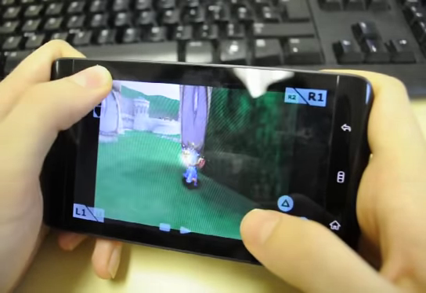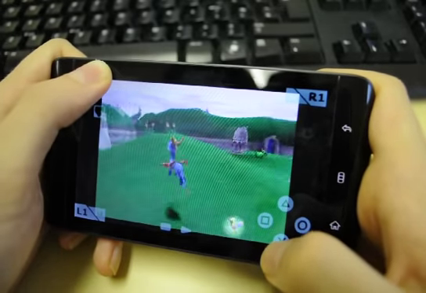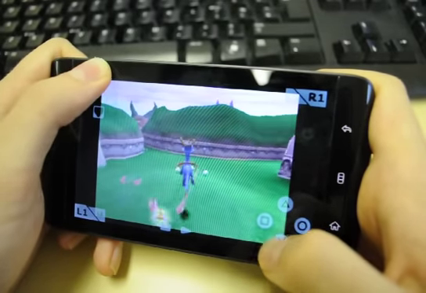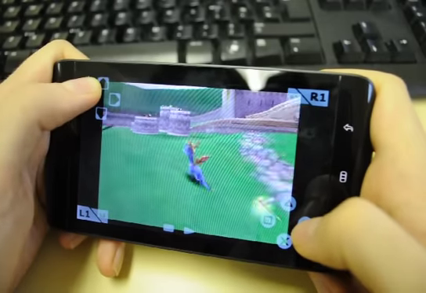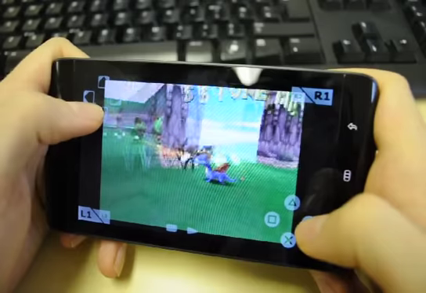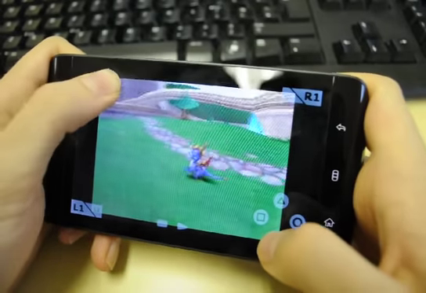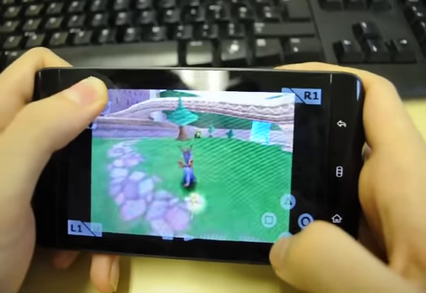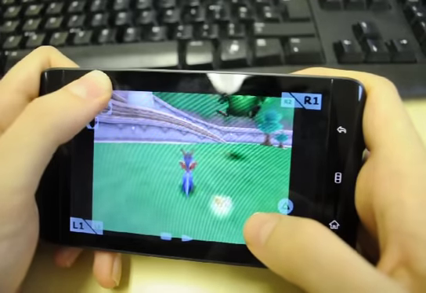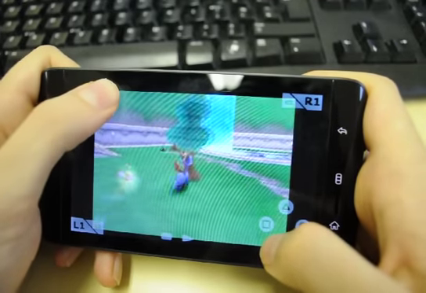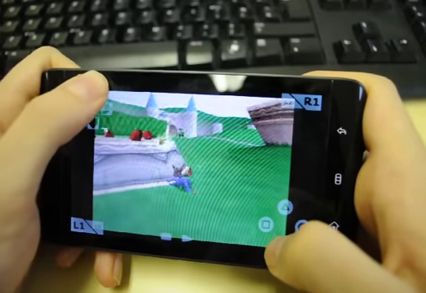Whereas before you were restricted to only one touch at a point, and it made basically all emulated games pretty much unplayable apart from the really basic ones. But all the buttons work. I can touch them all at the same time. So this should hopefully really blow open emulated games on the Dell Streak. I mean, it's definitely got to be one of the biggest screens you can do this sort of thing on an Android device at the minute.